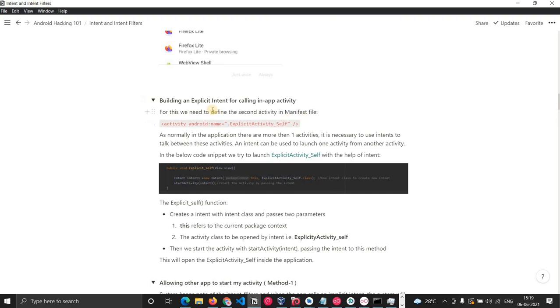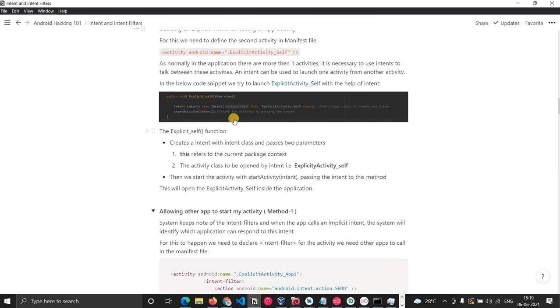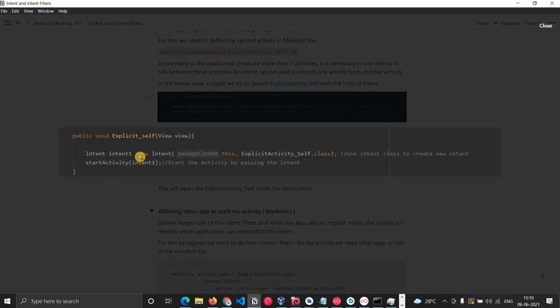Now we will look into building an explicit intent for calling an in-app activity. As I said, we use intents to call activities inside the application. There might be different activities, 1, 2, 3, or many. So how do we do it? Here we are declaring one intent. With this intent, we are passing the package context, that is, we are telling that this intent is basically for this application only. The context is this application.